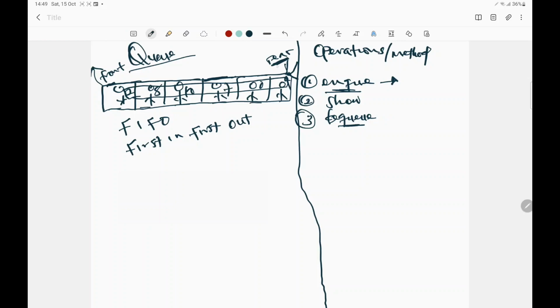So if we dey add elements or data or person from this rear point, then we dey delete elements from this front point. That one mean say na the first person wey we add inside our queue, na im go be the first person wey go come out inside our queue. First in, first out. Simple, straightforward, and easy.